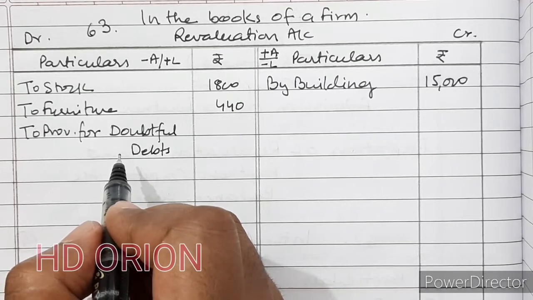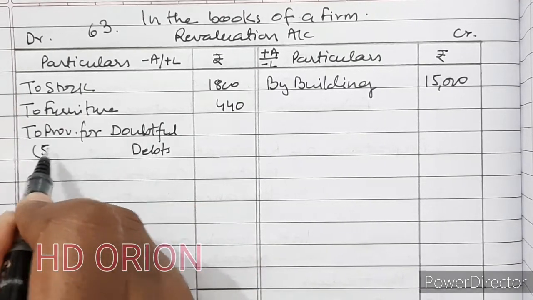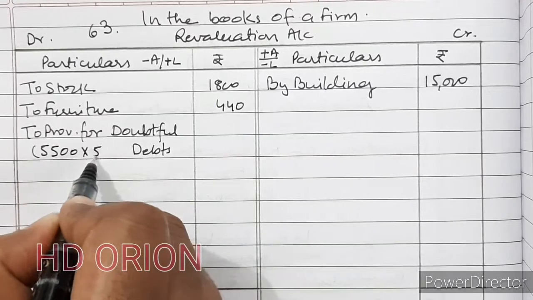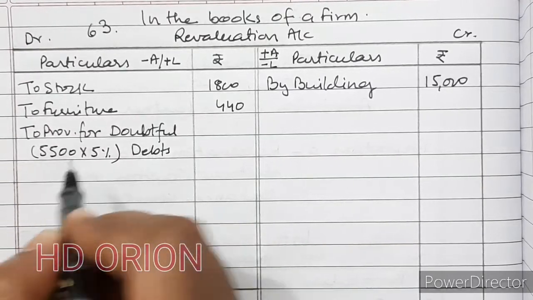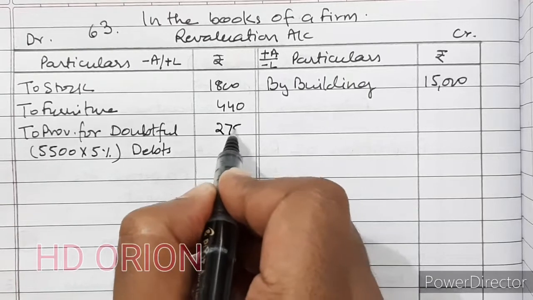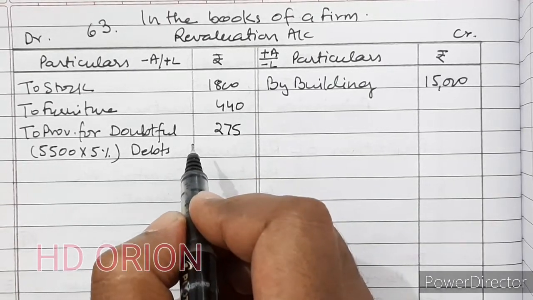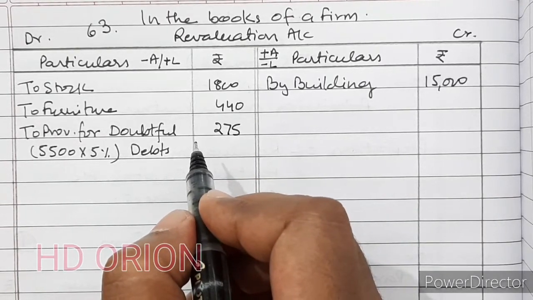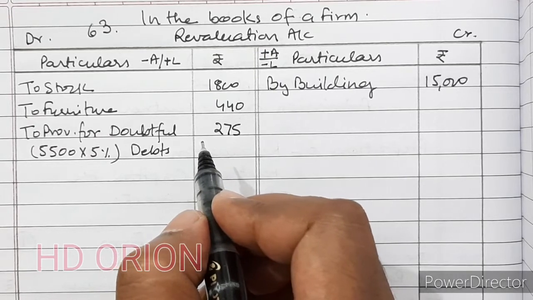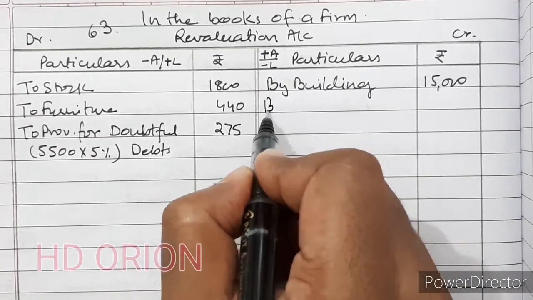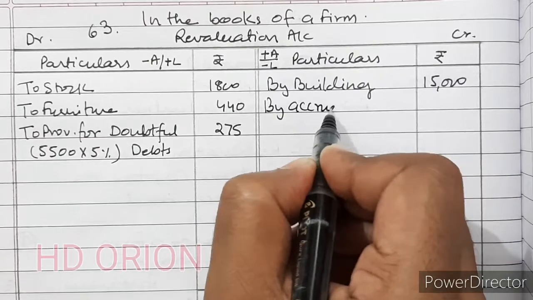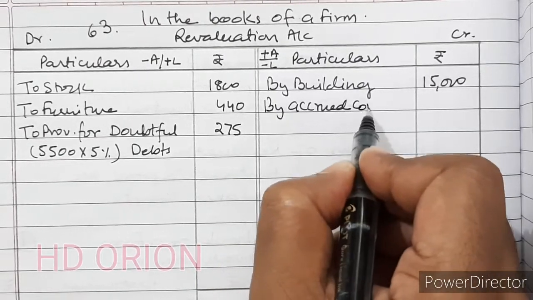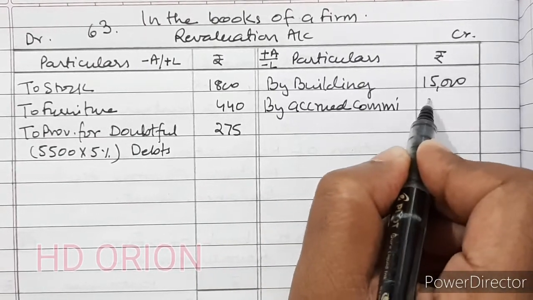Debtors are 5,500 into 5% is 275. Then unaccounted accrued commission of rupees 2,400 to be provided for. So by accrued commission 2,400.